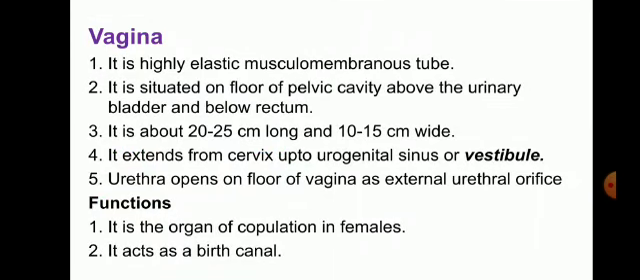So next is the vagina. It is a highly elastic musculomembranous tube. It is situated on the floor of the pelvic cavity, above the urinary bladder and below the rectum. This is its location. It is about 20 to 25 centimeters long and 10 to 15 centimeters wide. It extends from the cervix up to the urogenital sinus or vestibule. The urethra opens on the floor of the vagina at the external urethral orifice. The functions of the vagina are most important. It is the organ of copulation in females and it acts as the birth canal.